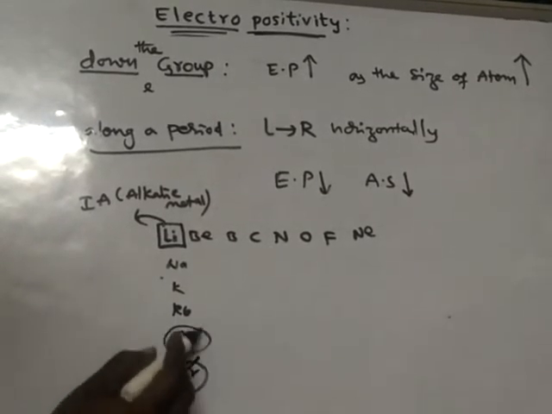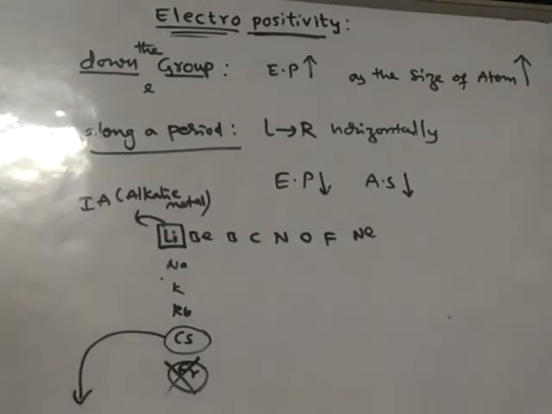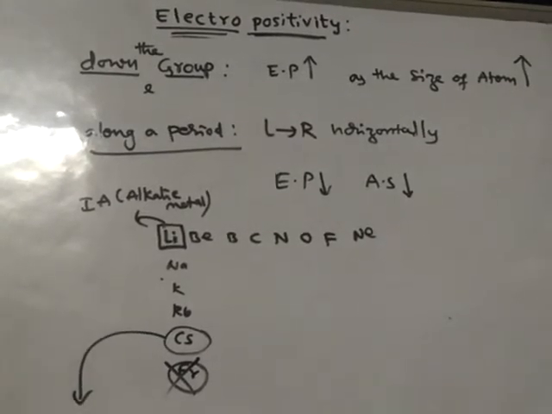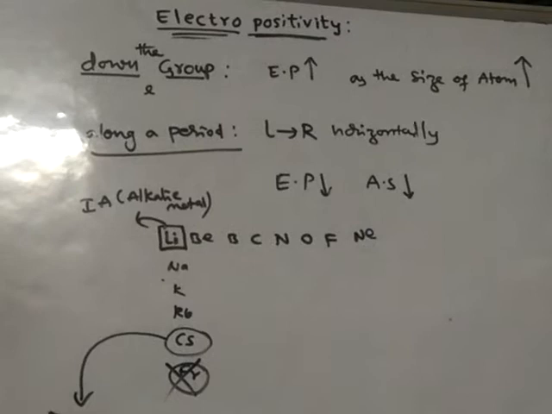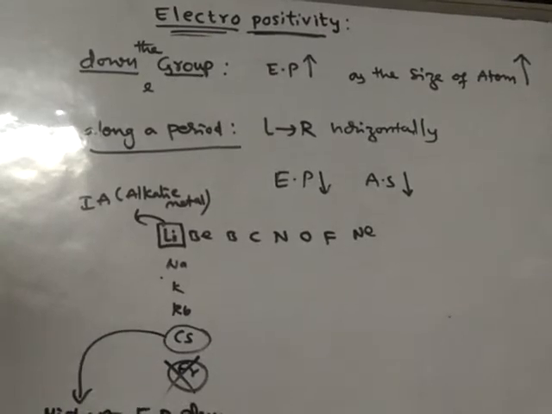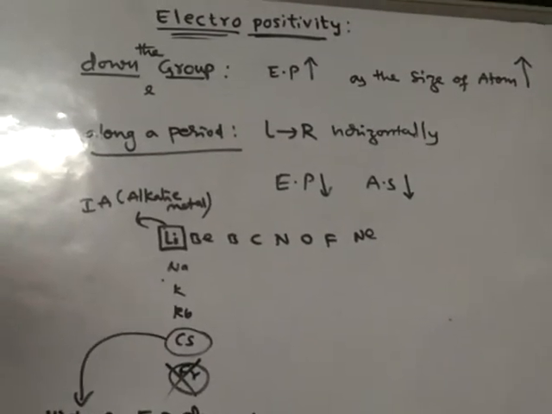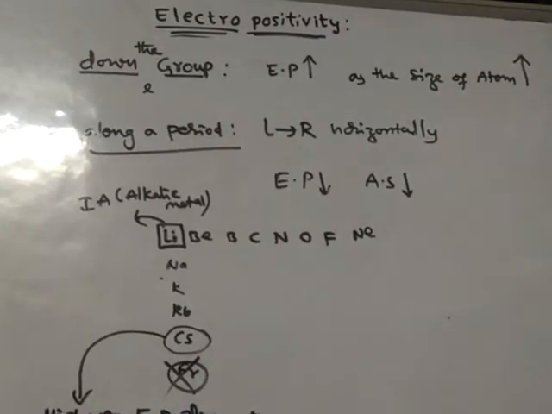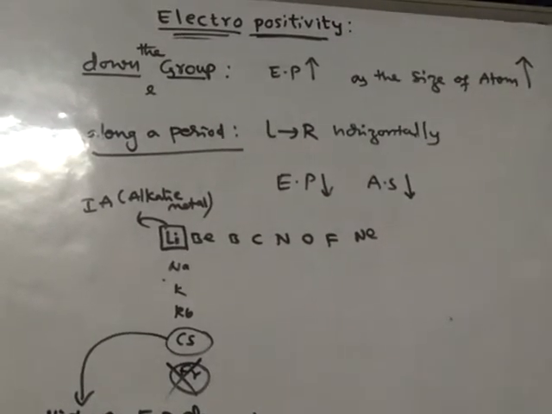Therefore the highest electropositivity in the entire periodic table is possessed by cesium. That means the most electropositive nature is possessed by the element cesium.